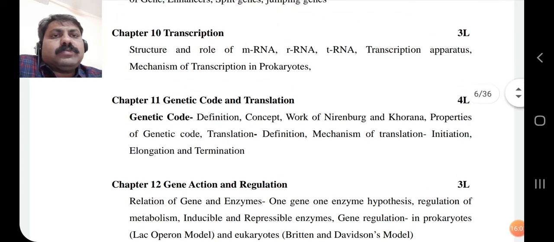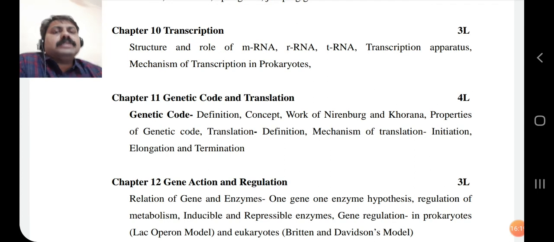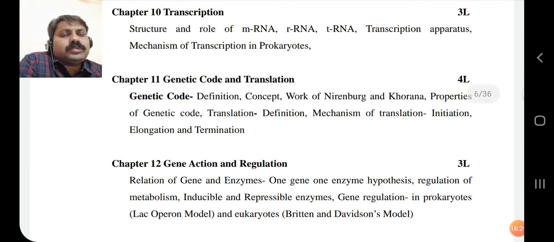So script is on DNA, and that script has to be transferred. This script or message is in the form of genetic code, and that information again needs to be translated. So there is translation. Once the script comes in the form of codes, those codes are translated to form the